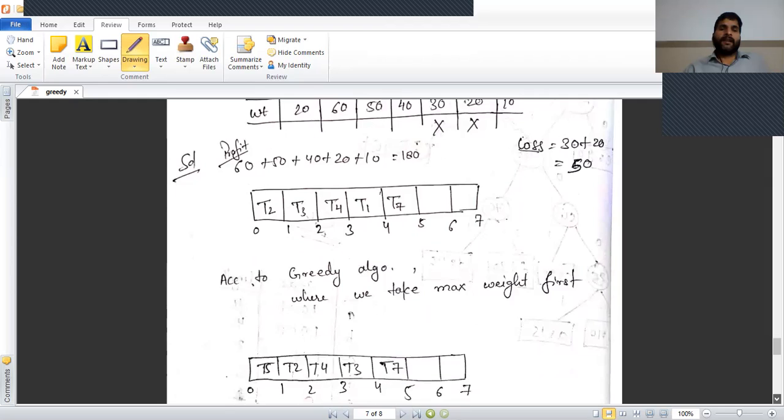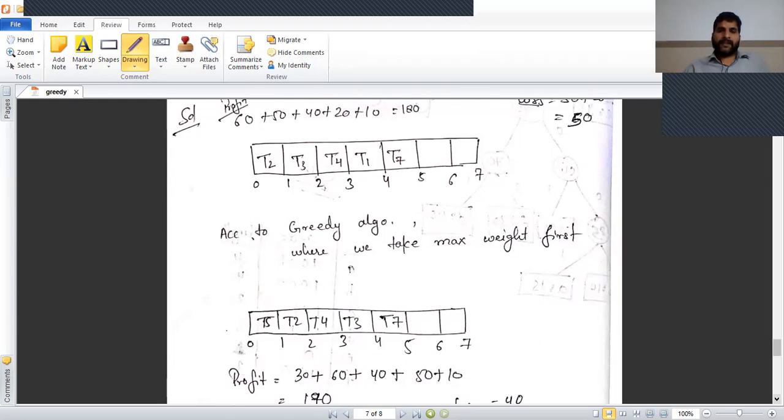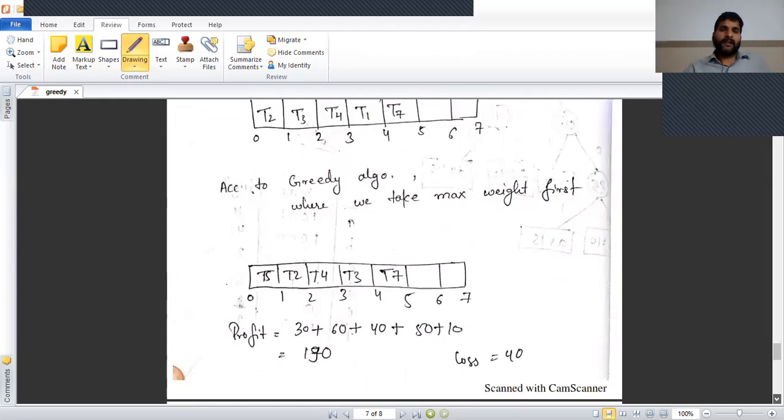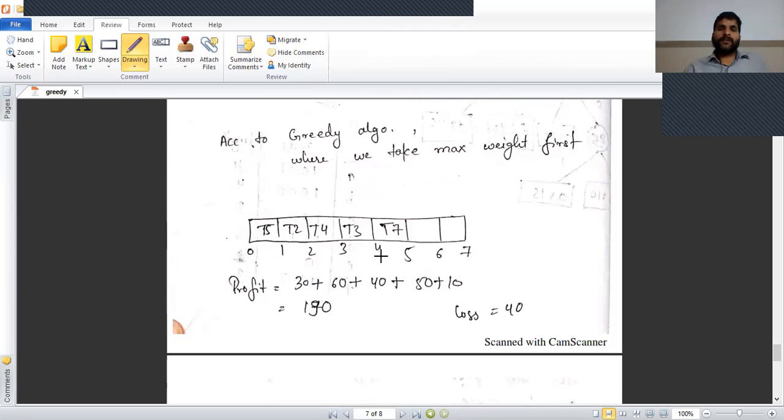Similarly, we take the maximum weight first, and take the other schedule T5, T2, T4, T3, T7. According to this, profit 190 and loss 90. This is less profit with respect to the first schedule.